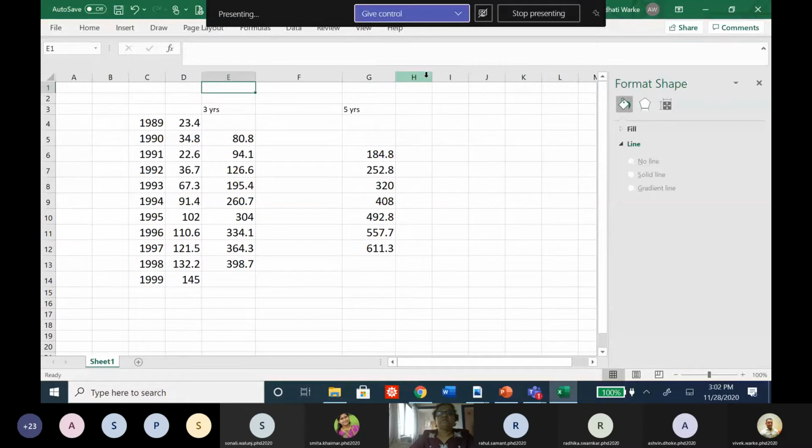Just to understand it, I'm increasing the size of the column. So how do I calculate it here? This is equal to this sum divided by 3. So this will give you the 3 years moving average, and here it will give you the 5 years moving average. This sum divided by 5.